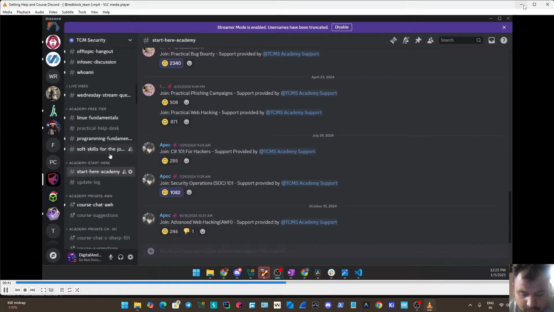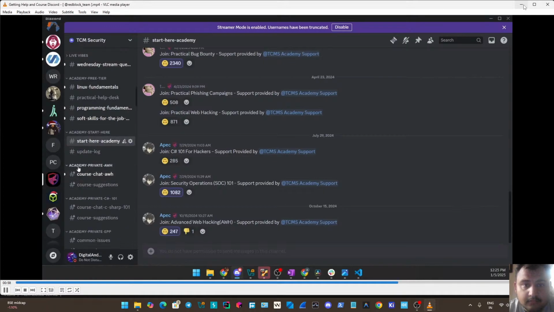And the way to get access to that is go into Academy Start Here, which I'm showing, and then there will be a course just like this that says join, and it will be Assembly 101. And then all you need to do is just click on the happy faced emoji here, the upside down one, and then inside of your courses, you will get added to one that says Academy-Private Assembly 101.